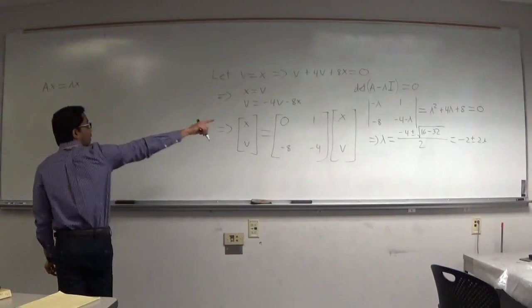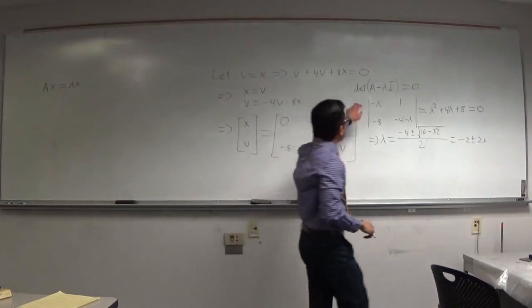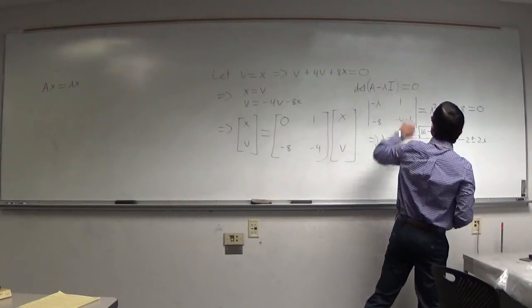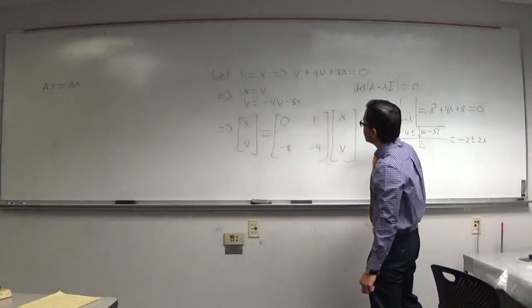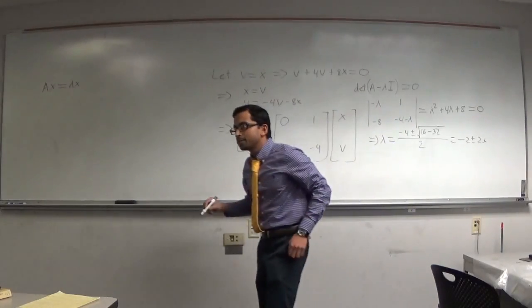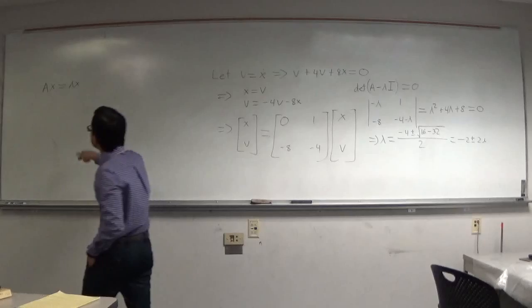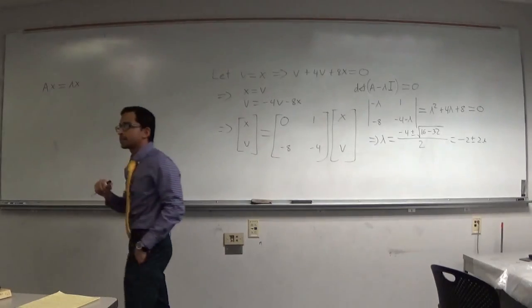So that's why we take the determinant of A minus lambda I to equal 0 to find our eigenvalues. Now, to find our eigenvectors, what do we do? What is another way of writing this?